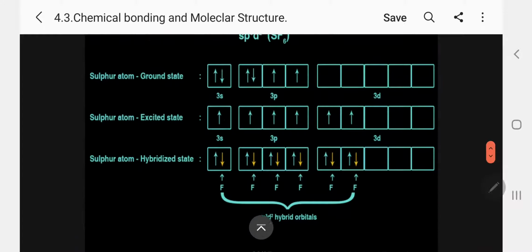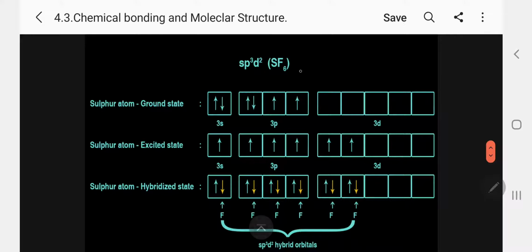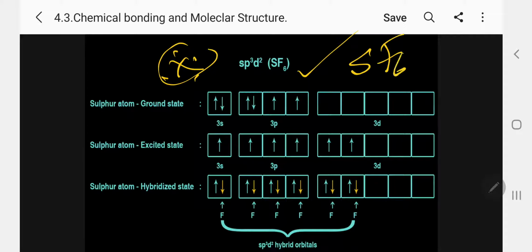So example, if you want to say, sulfur hexafluoride is the specific example. Please note, my dear students. In sulfur, it is the oxygen family, 3s2 3p4. So one of the atoms is getting excited. Now it is SF6, so we need 6 unpaired electrons. So all the paired electrons get unpaired in the excited state. So 6 unpaired electrons. Now 6 electrons are coming from the 6 fluorine atoms to form the bonds.